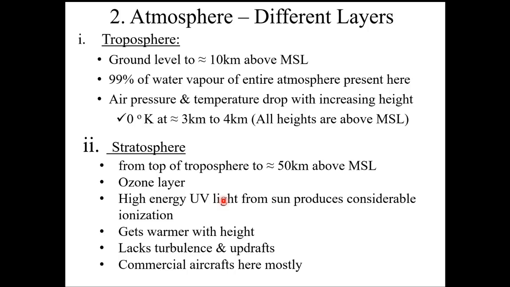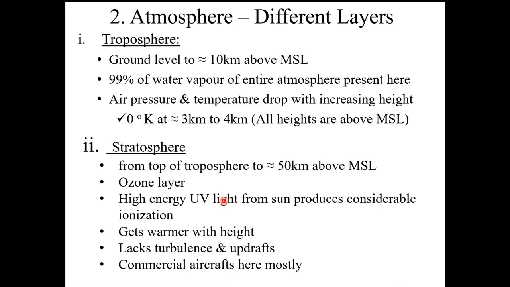To understand the various things, we'll first of all see the various atmospheric layers. The first layer, in which we are all there, ground level to approximately 10 kilometers above mean sea level, is known as the troposphere. 99% of the water vapor of the entire atmosphere is present in this region. 99%, that means almost the whole lot is present in this region.